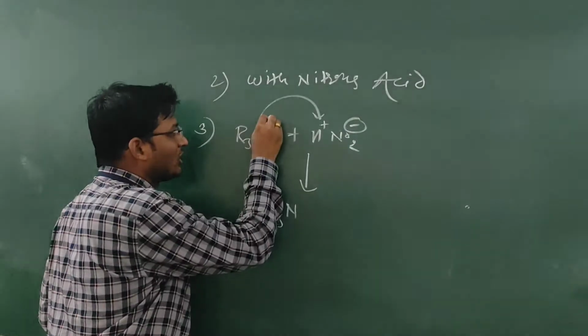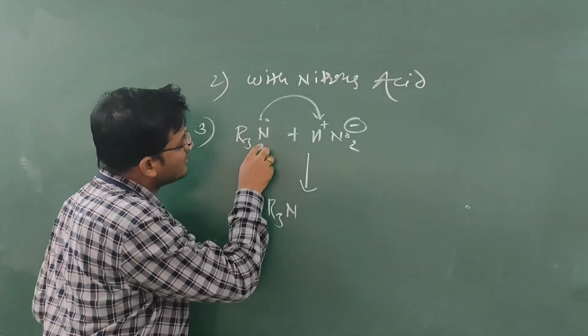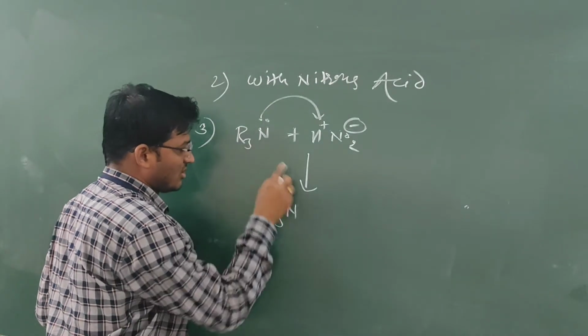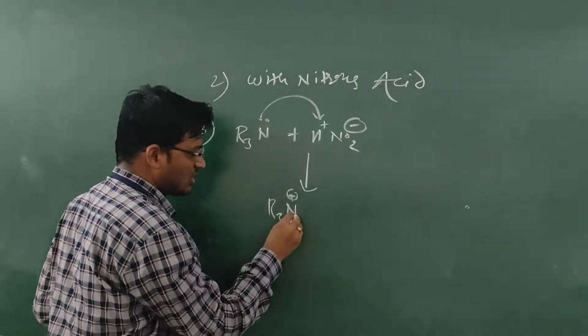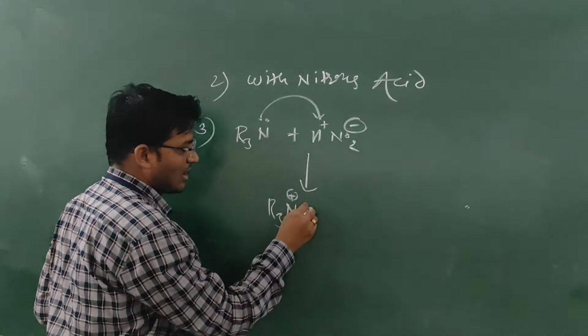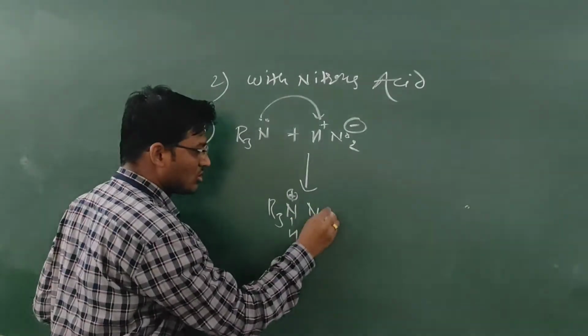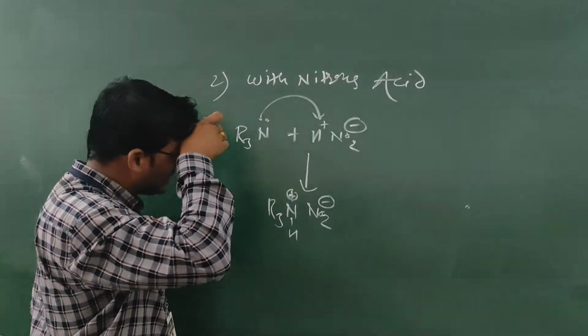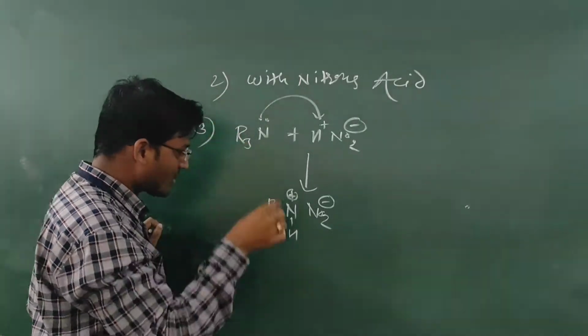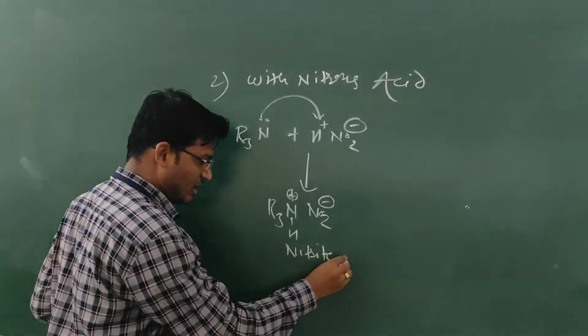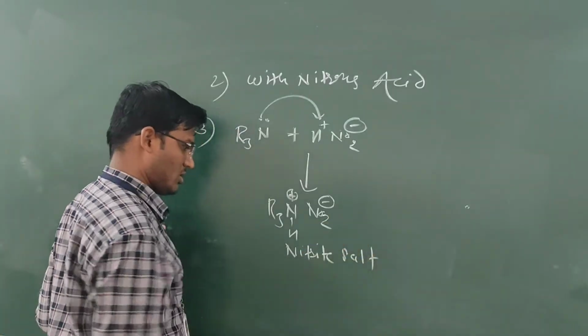When it donates the lone pair, nitrogen becomes positive, and in attraction with this positive charge is NO2 negative. This is a nitrite salt.